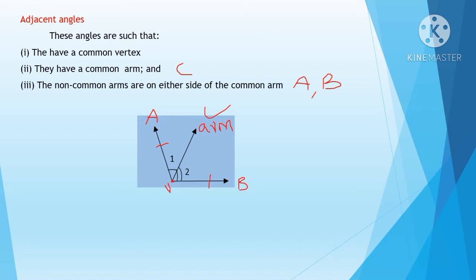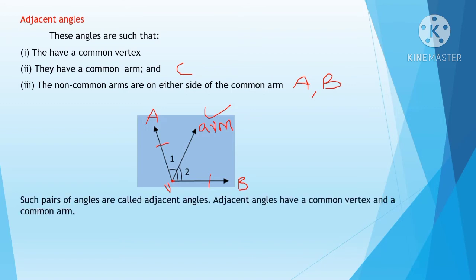Now can you understand? I'll read it again. They have a common vertex. I have named it V. So that is the common vertex point and they have a common arm. C is the common arm, and A and B are the non-common arms. So if you get angles like this, then angle 1 and angle 2 are known as adjacent angles. When you have a common vertex point, a common arm and 2 non-common arms, then the angles formed there, angle 1 and angle 2, are known as adjacent angles.